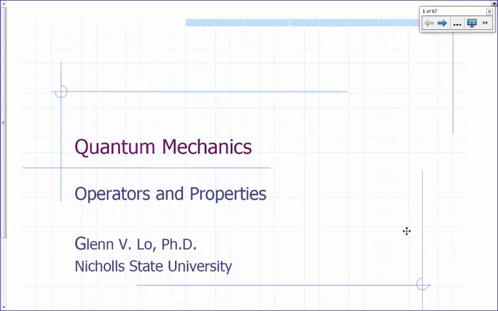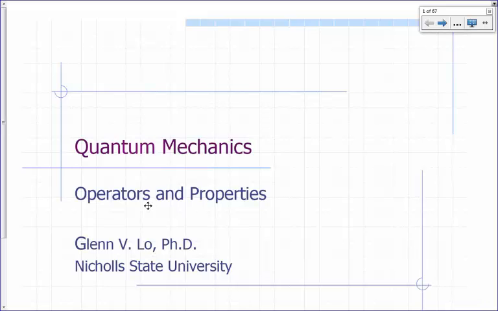Let's continue our discussion of the postulates of quantum mechanics. So what postulates have we covered so far? Postulate number one: there's a wave function that has all accessible information about the system. We call that psi, right? And we talked about the Born postulate, which we're going to renumber later, which tells you what the interpretation of psi squared is. The absolute value of psi squared is a probability density function.